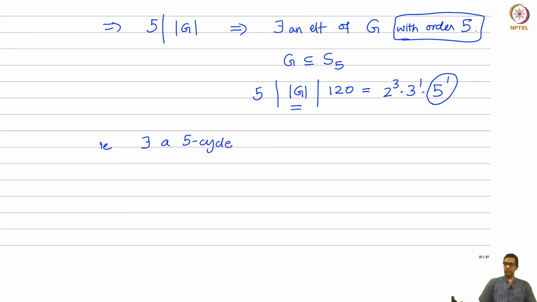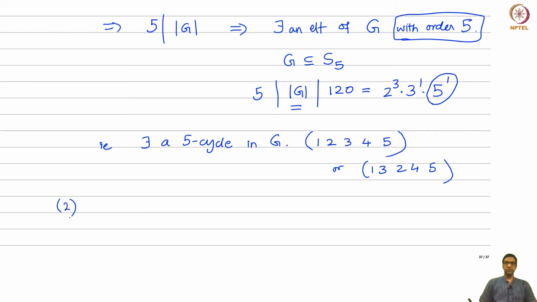See, what are the elements of S5 whose order is 5? So they all look like this. They permute the 5 numbers cyclically among themselves, like 1, 3, 2, 4, 5, whatever. So anything which permutes the 5 numbers cyclically will have order 5, and those are the only permutations with order 5. Okay, so this is the first observation about G.